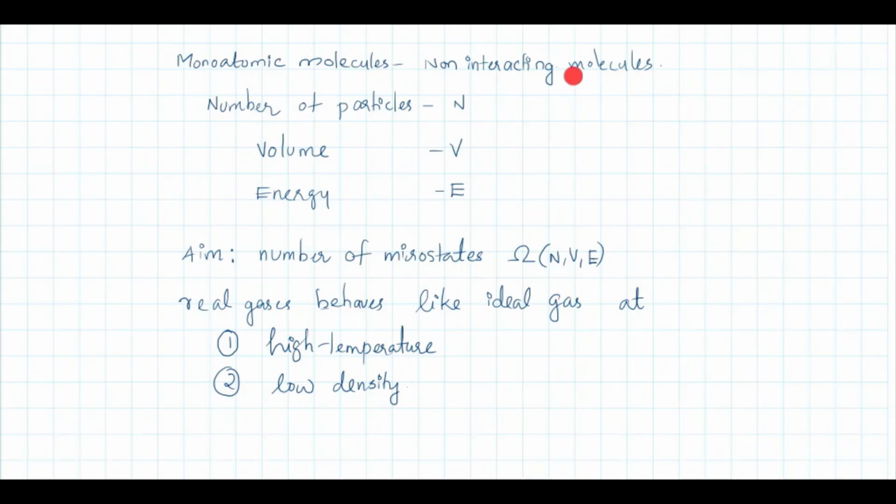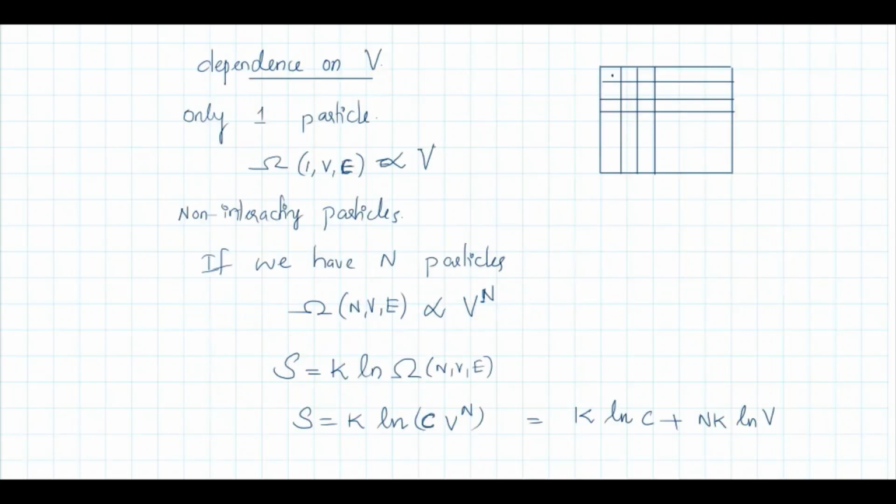Even though the calculation is in the asymptotic limit, we can obtain an explicit equation for omega, the number of microstates, in terms of the number of particles of the system N, volume of the system V, and energy of the system E. Also, most real gases behave like ideal gas in the limiting case of high temperature and low density. That is why we are considering this system for the calculation of number of microstates.